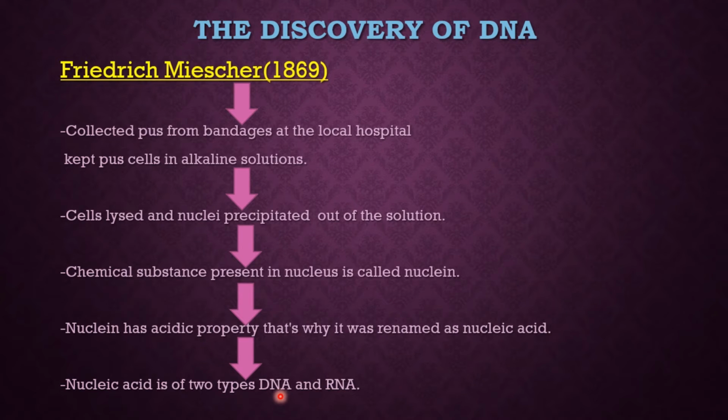One type is double-stranded, and this double-stranded structure he named deoxyribonucleic acid, and the single-stranded structure he named ribonucleic acid. So here I have taught you how DNA, that is deoxyribonucleic acid, was discovered by Friedrich Miescher.